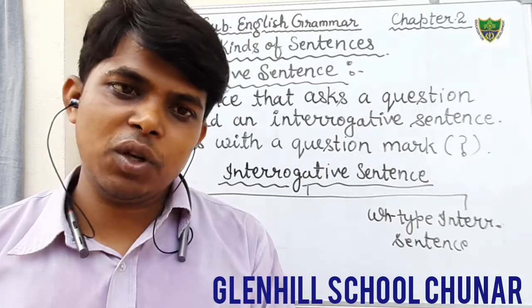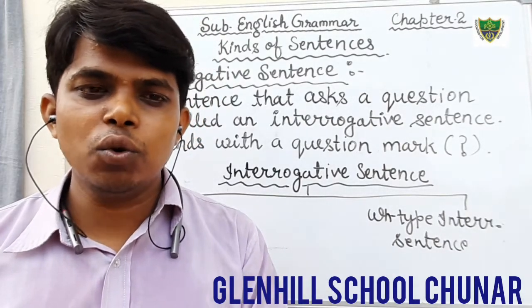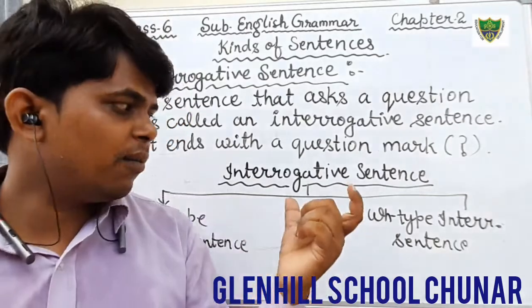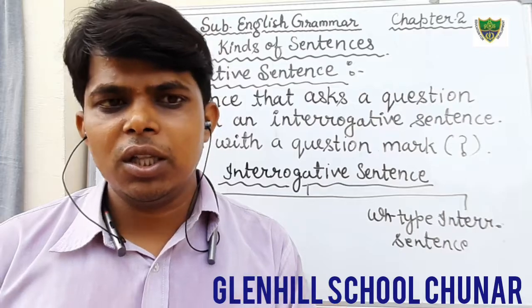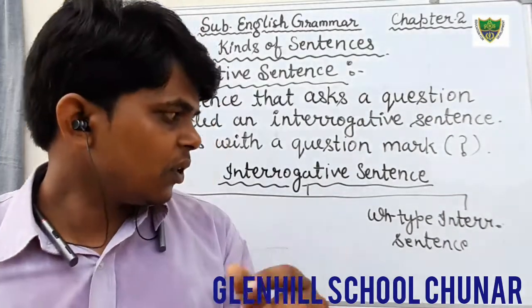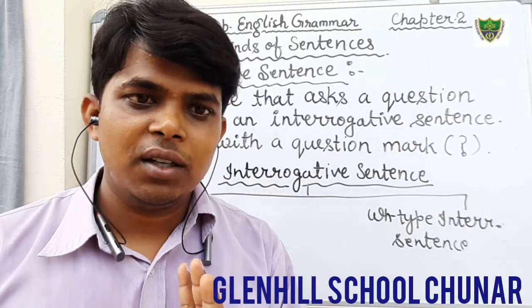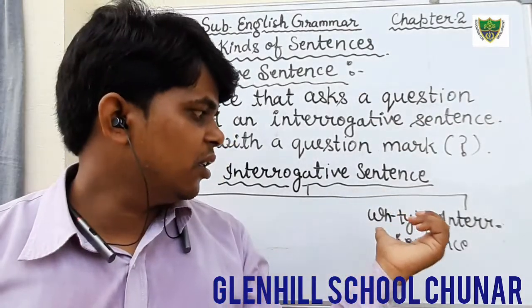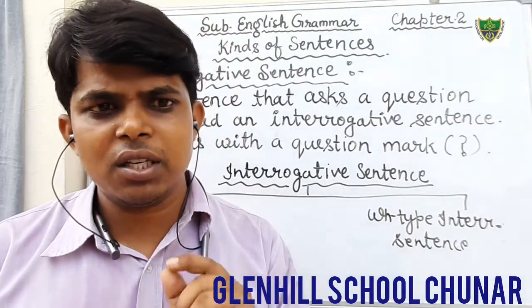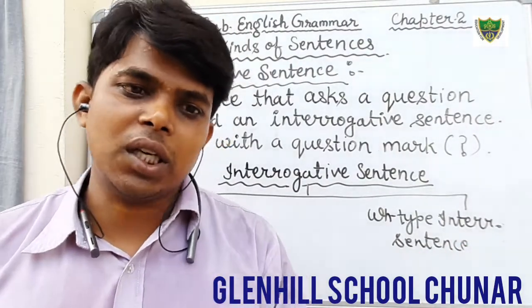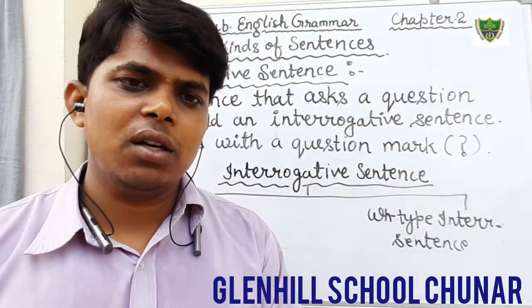Its answer cannot be given in one word. Therefore this is known as a WH type sentence. It starts with a WH word, such as what, when, who, why, etc.